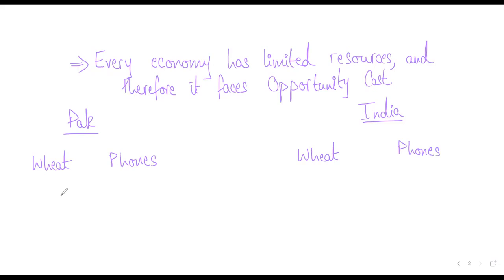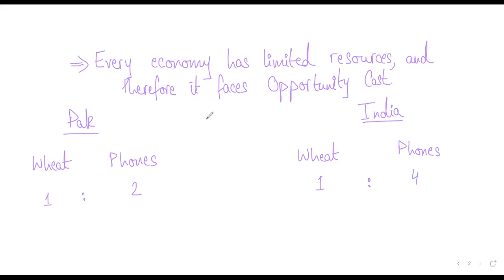Okay, now listen to this. Let's say Pakistan's ratio of wheat against phones is 1:2, and for India, it is 1:4. I'm not making the entire table as we did in class, where we calculated the domestic opportunity cost ratios. Now, my simple and easy question to you would be: by looking at the values presented on the whiteboard over here, which country has lower opportunity cost for wheat?